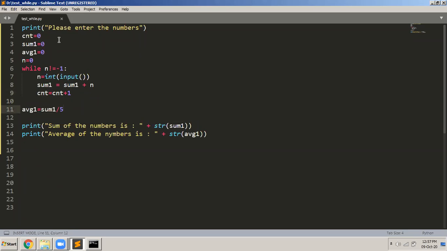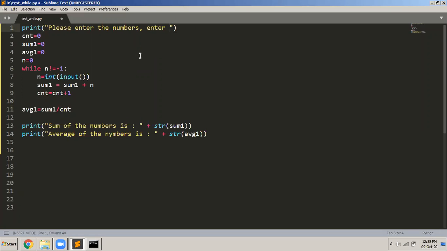After that, average1 is equals to sum divided by count, not 5. Before it was 5 fixed, but now you don't know how many numbers, and that count is coming in this variable count. So that's why this is sum divided by count. And then finally it will display the sum of the numbers, and then all that. Please enter the numbers.